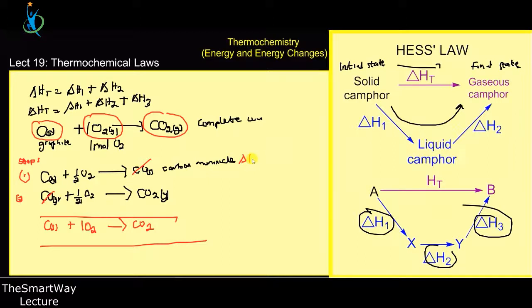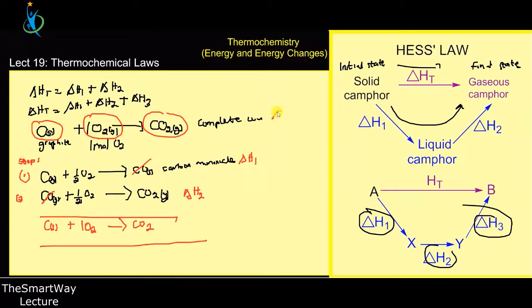The energy that will come out from the first step is the change in enthalpy H1, and then the change in enthalpy of the second step, H2. When you add this reaction plus this reaction, you still get your same thing.